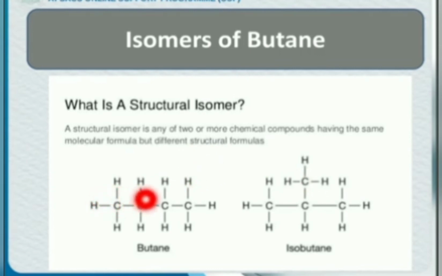1, 2, 3, 4. 4 carbon atoms indicated by but. And ane means single carbon-carbon bond. They are termed as isomers. And this phenomenon is termed as isomerism.